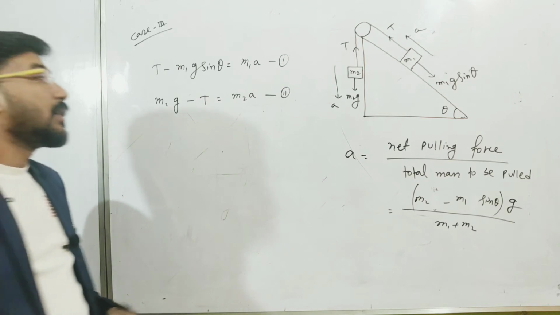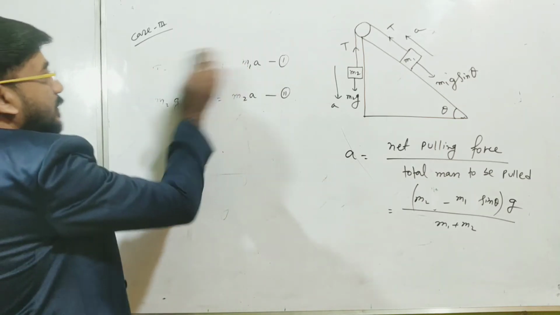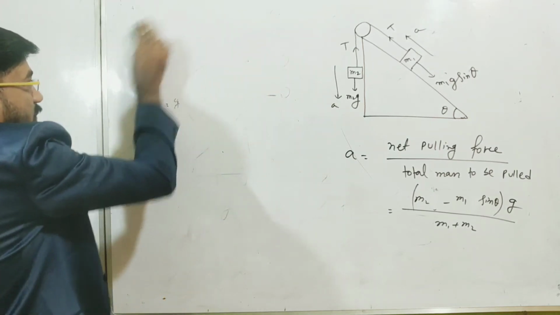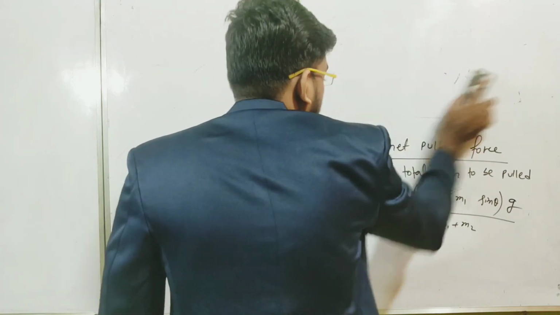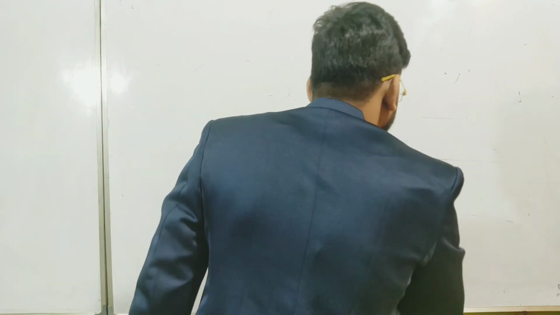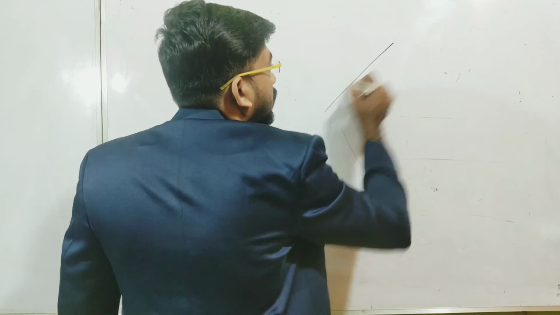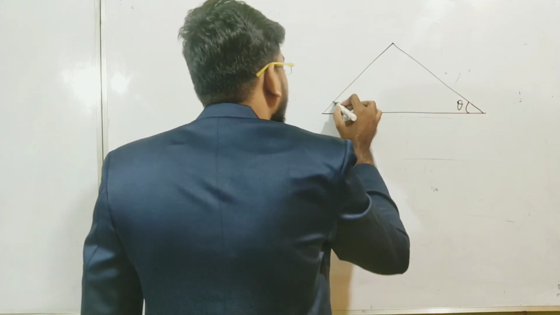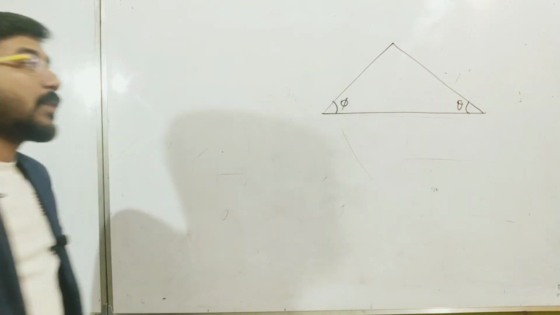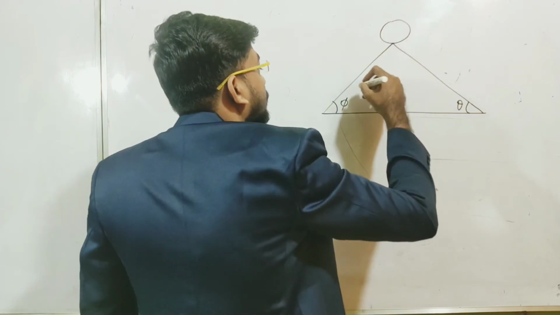Now if we take the system, the most general case, that is case 4, this is the most general case of these 4 cases, and I will tell you why. This is the most general case if two sides are inclined at an angle. So two sides are now inclined, and this side is theta as I have said, and let me say this side is phi. And here is the pulley.